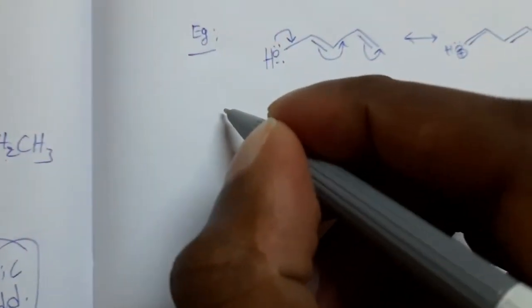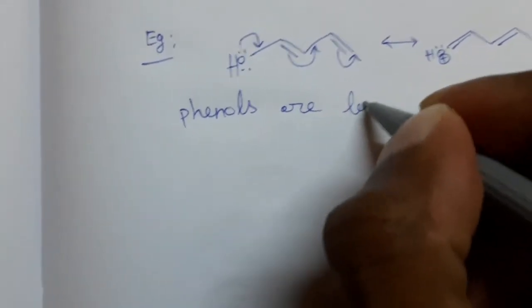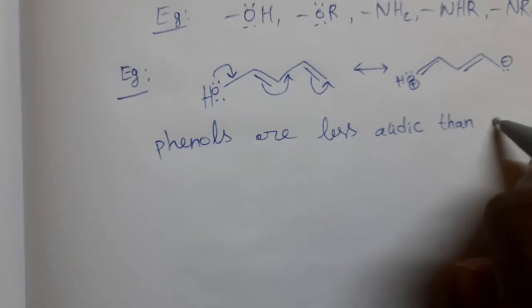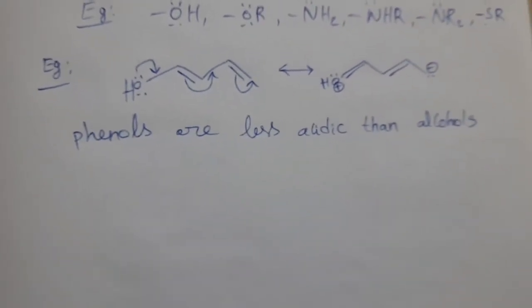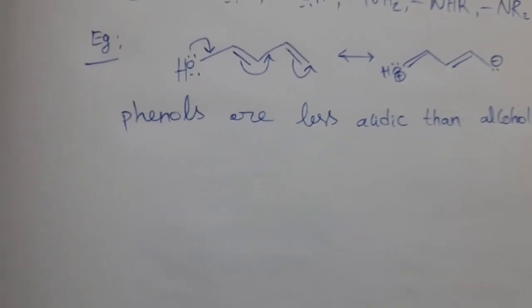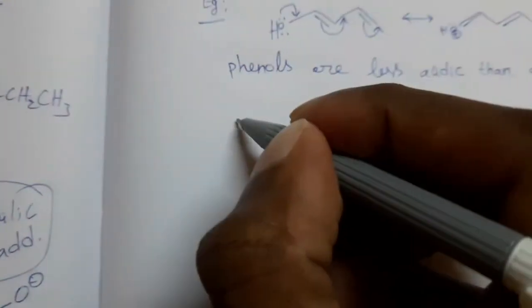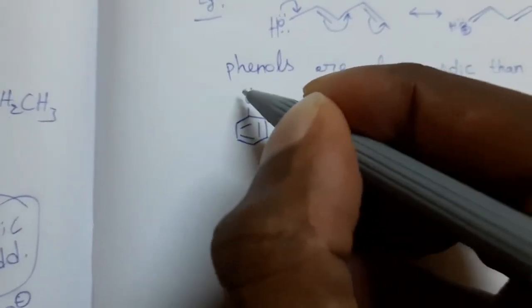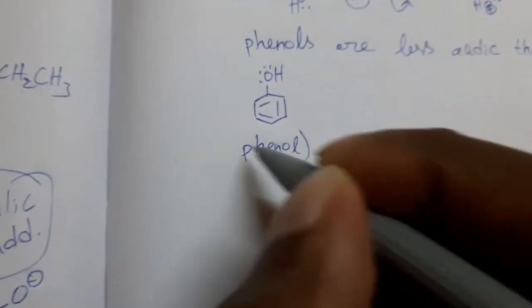Now, phenols are less acidic than alcohols. Phenols are less acidic than alcohols because in phenols, resonance structures are possible. What is phenol? OH group attached to benzene ring, that is called phenol. In this compound, this OH exhibits plus M effect.